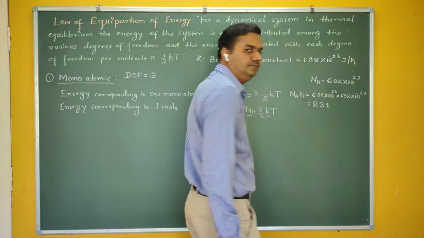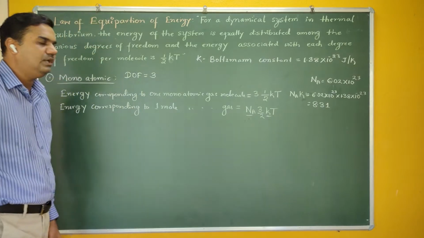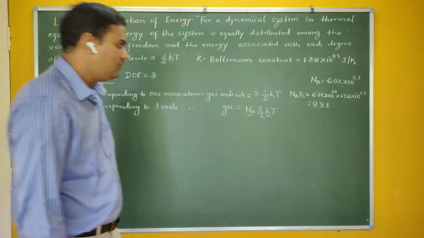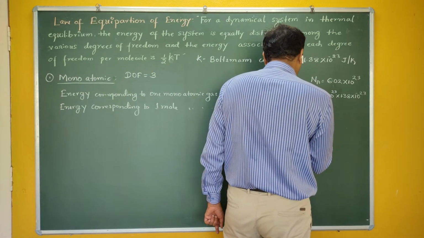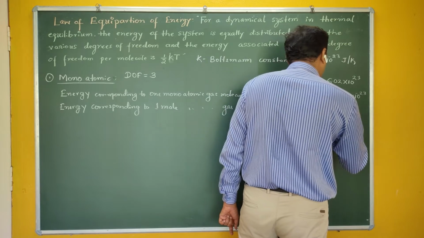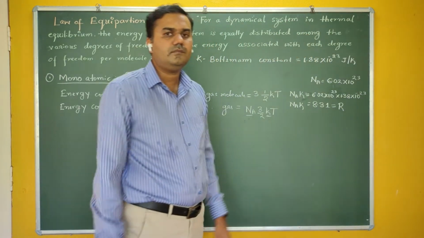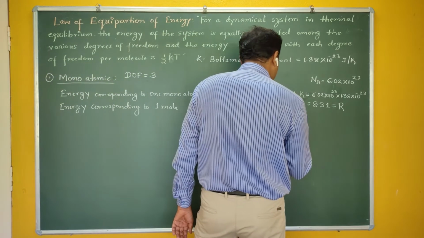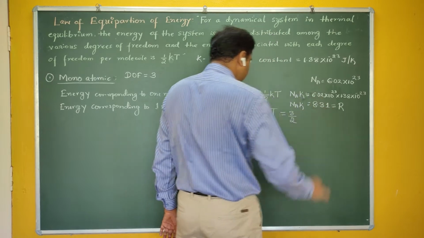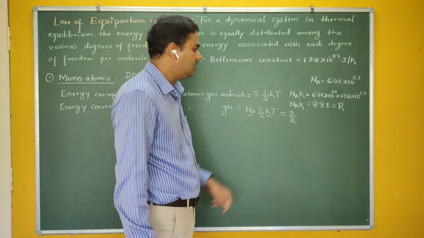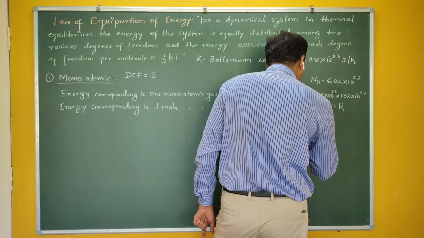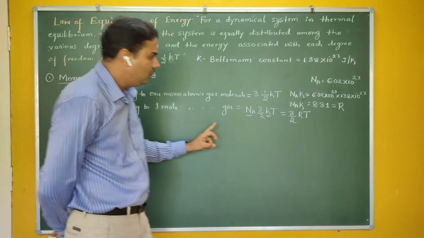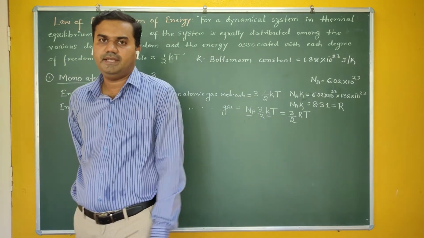Now this is very interesting. 8.31 is nothing but our universal gas constant. That means the product of the Avogadro number and the Boltzmann constant is nothing but R, our universal gas constant. Therefore, I can write this term as 3 by 2, and Na into k is nothing but R. Therefore, it becomes 3 by 2 RT. So the energy corresponding to 1 mole of the gas is 3 by 2 RT.